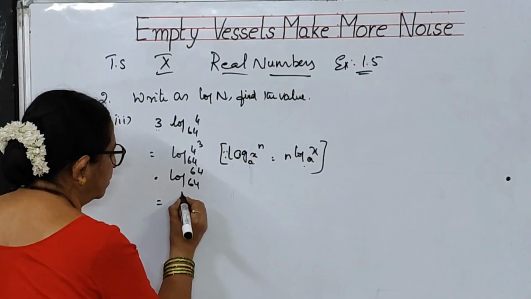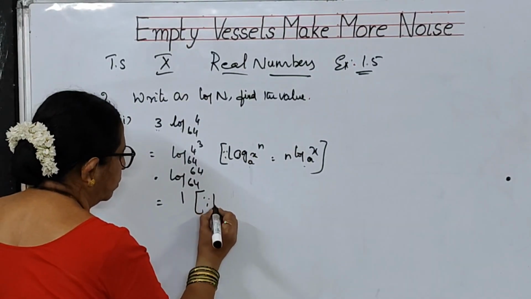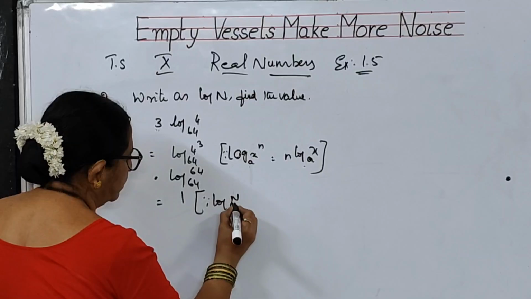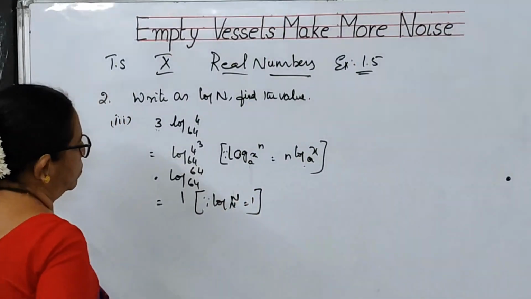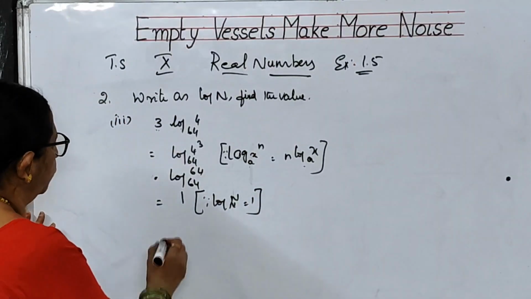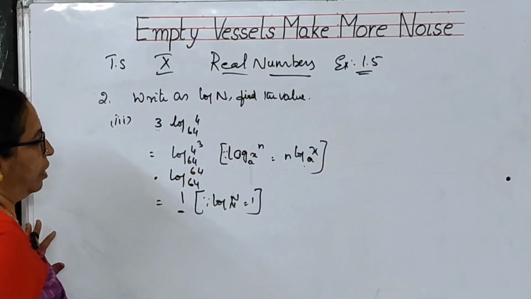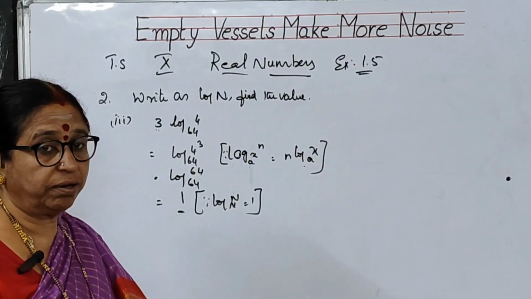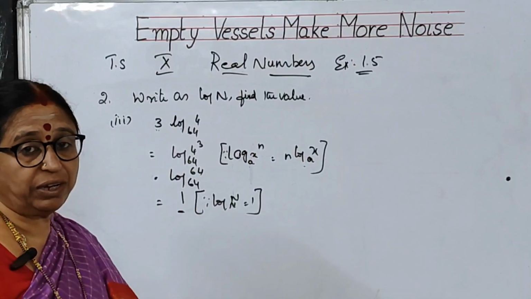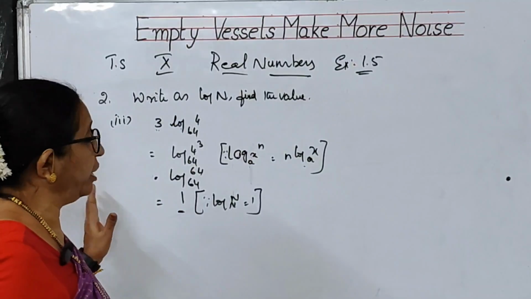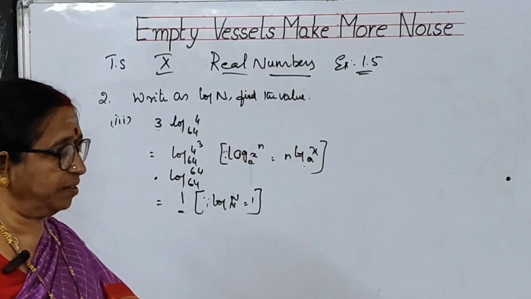Already we have written this is nothing but 1. Why? Because log n to the base n is equal to 1. So the value is 1. We have written 1 in the form of a single log. You can do it in another way also, children, but the easiest way I am teaching. This is the easiest way for you.